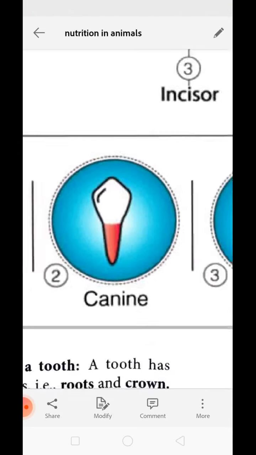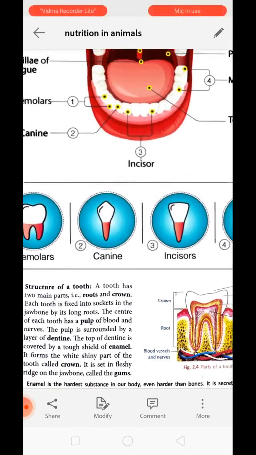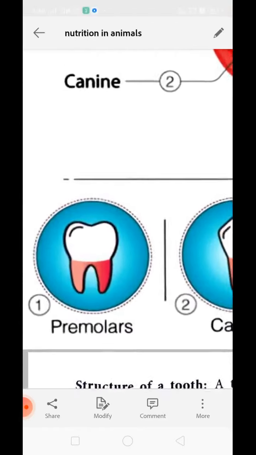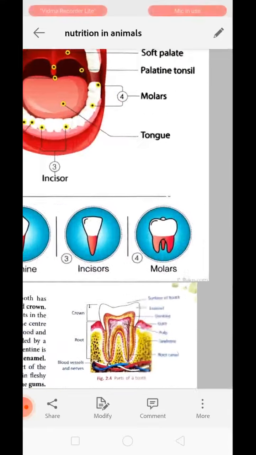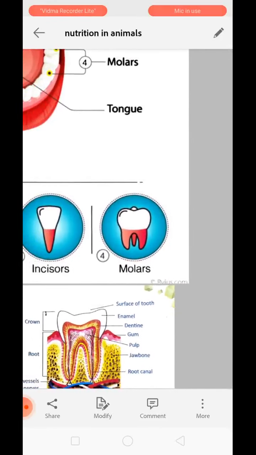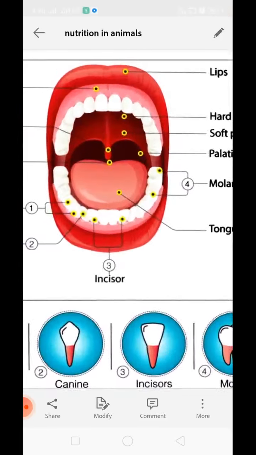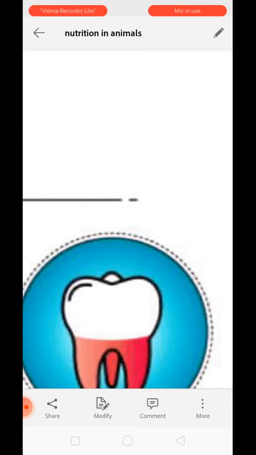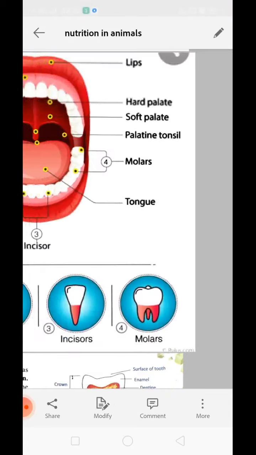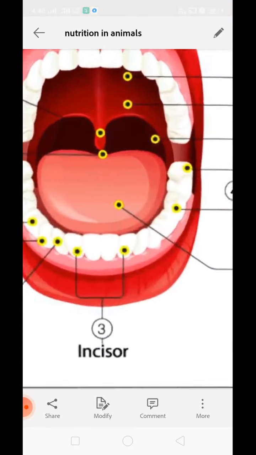Clear? Now next is molar and premolar. This is premolar and this is molar. Both molar and premolar are used in chewing and grinding the food. See over here, they have a broad, flat and wide grinding surface to grind the food properly. Now see the location of these types of teeth.